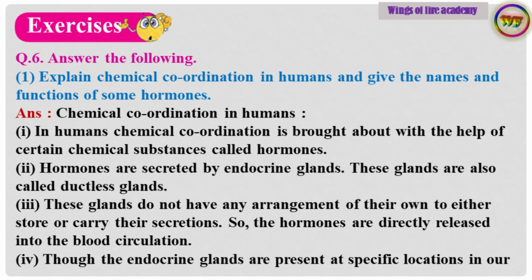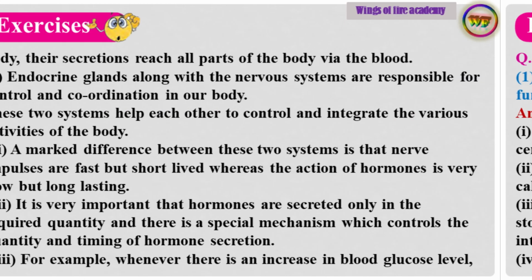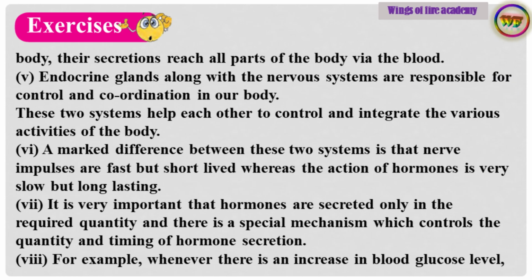These glands are also called ductless glands. Point number 3. These glands do not have any arrangement of their own to either store or carry their secretions. So, the hormones are directly released into the blood circulation. Point number 4. Though the endocrine glands are present at specific locations in our body, their secretions reach all parts of the body via the blood.